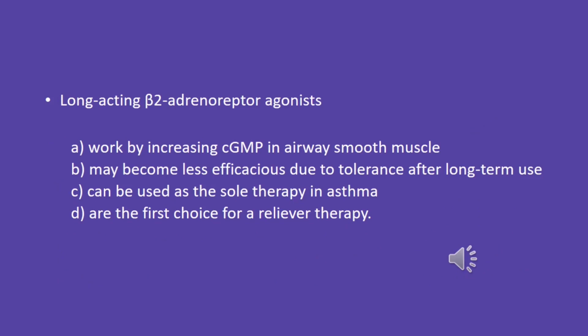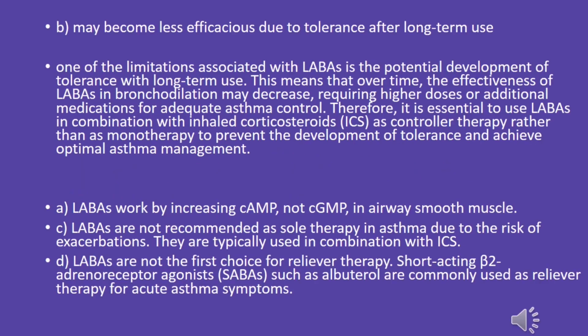Long-acting beta-2 adrenoreceptor agonists: A. Work by increasing cGMP in airway smooth muscle. B. May become less efficacious due to tolerance after long-term use. C. Can be used as the sole therapy in asthma. D. Are the first choice for a reliever therapy. The answer is B. May become less efficacious due to tolerance after long-term use.